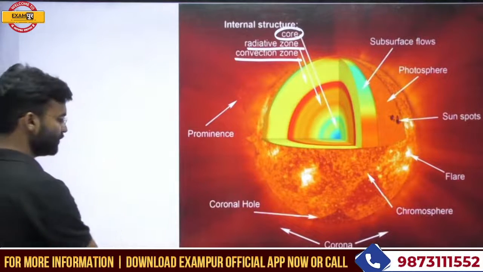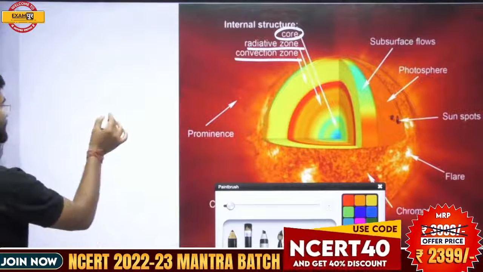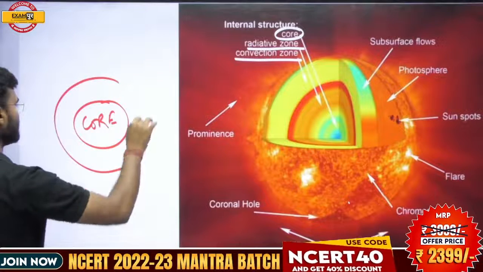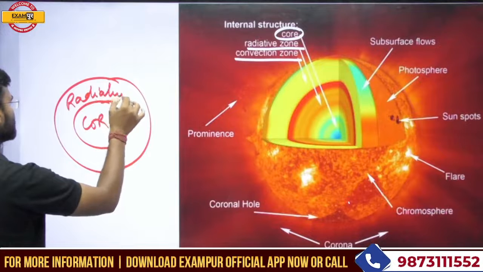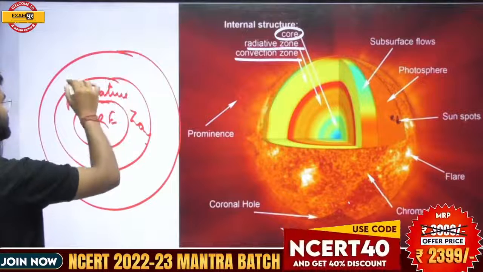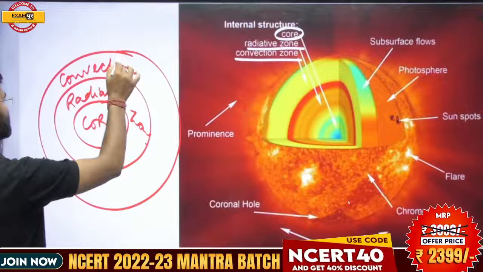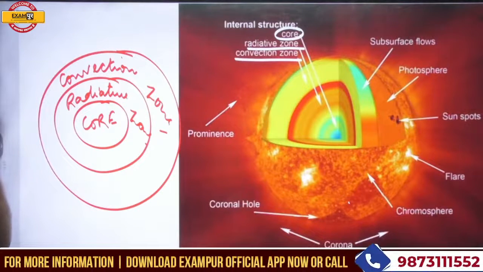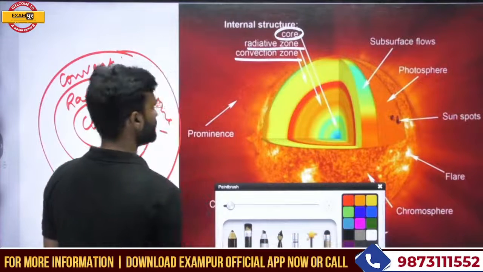So if you understand the sun, its interior part is called the core, the second part is the radiative zone, and the outer part is the convection zone. This is the interior of the sun.